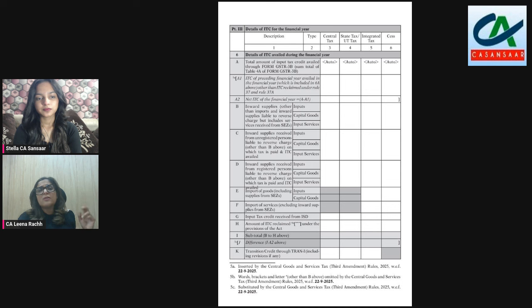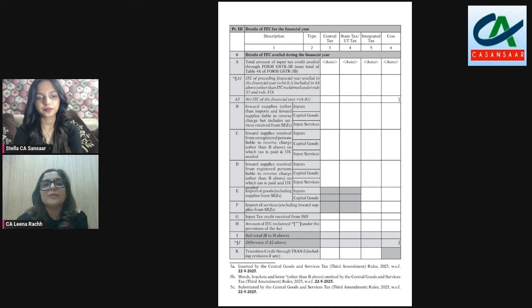Now, because of this, there used to be a lot of confusion because there would be a mismatch vis-a-vis the 2B, leading to a lot of notices. To address this gap, 6A1 has been introduced, but 6A1 has been introduced with a catch. It will only include the figures of last year's ITC, excluding the ITC reclaimed under Rule 37 and 37A. This has already been discussed. I'm not delving deep into it. I'm straight away coming to Table 6A2, which is the difference between 6A and 6A1. That means 6A2 is nothing but your ITC arising from 3B on account of invoices of the present financial year, excluding the last year.